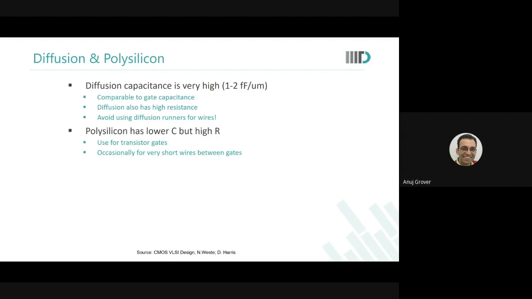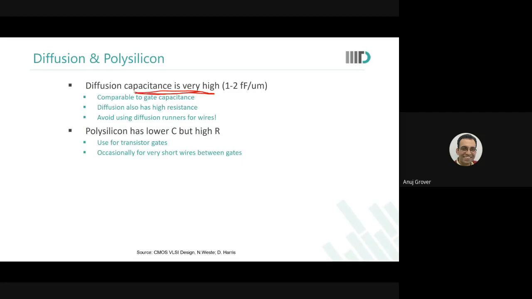When we say wires or interconnects, we said that wires are made of copper and all that. Now, some of you had also asked, can we use poly and diffusion layers for connections? Poly and diffusions, yes, you can use them for connections, but realize that diffusion capacitance is very, very high, almost equivalent to the gate capacitance.